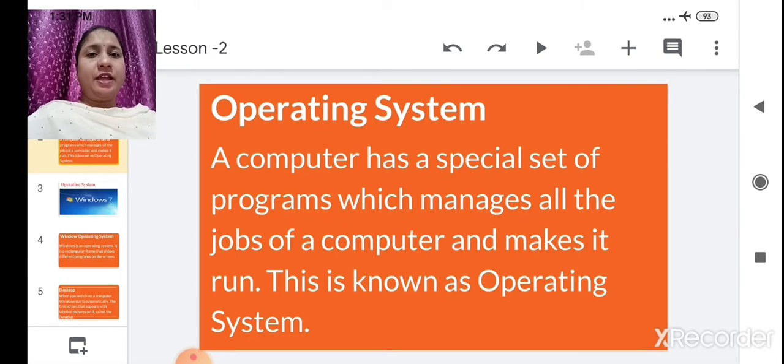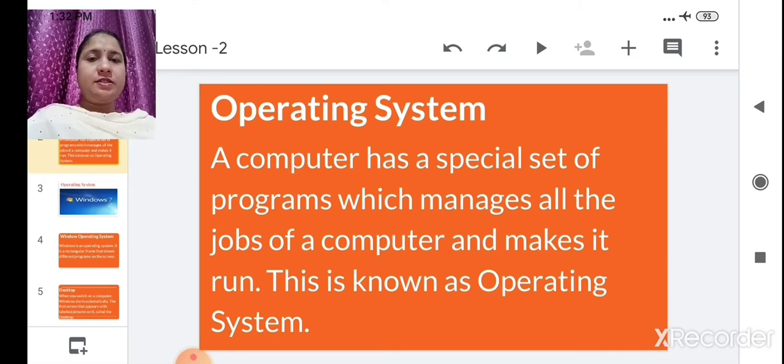Okay, before that we will revise what we have learned in our previous class. So we have learned about Windows and we have learned about operating system. What is operating system? Operating system is nothing but the set of programs which will manage all the jobs of a computer and make it run.